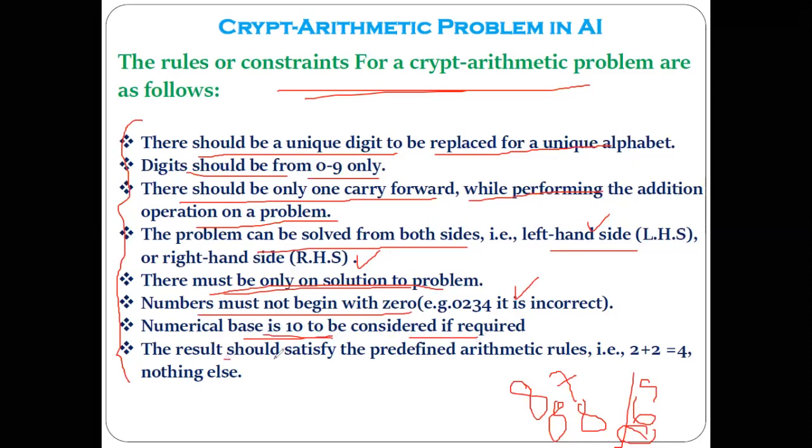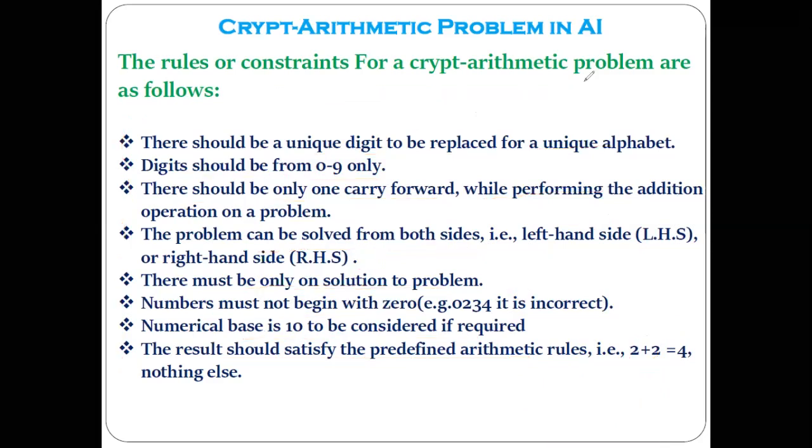And results should satisfy the predefined arithmetic rules. We know the predefined arithmetic rules are what? Like 2 plus 2 is a 4. So this kind of rules are there, which has to be followed, this rule must be satisfied, this constraint must be satisfied in order to do the encryption as a part of the crypt arithmetic problem.